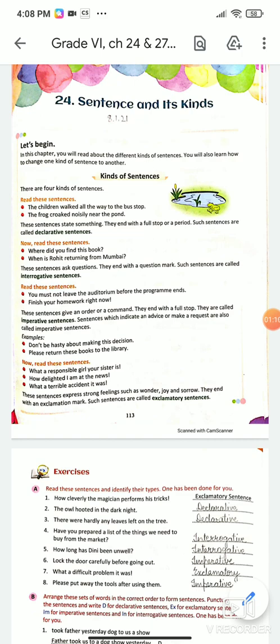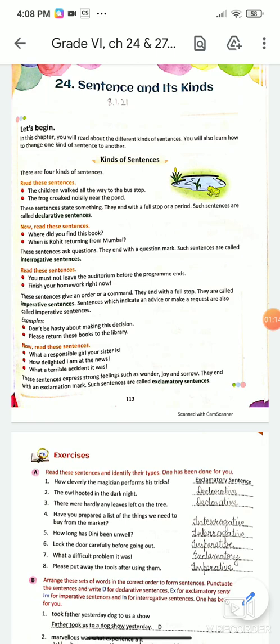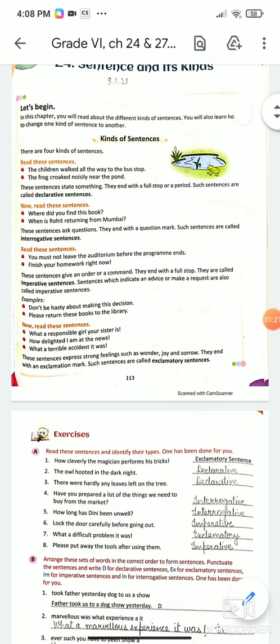right? Examples given in your book are the children walked all the way to the bus stop. The frog croaked noisily near the pond. So these are the declarative sentences. And yes, they begin with a capital letter and they end with a full stop.